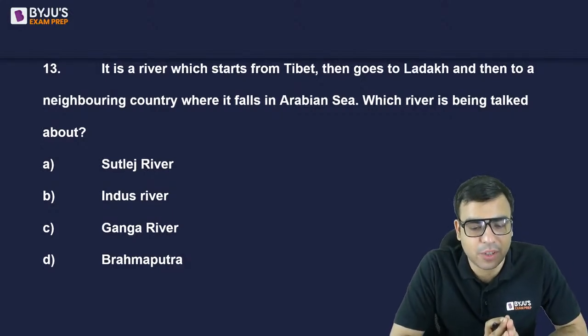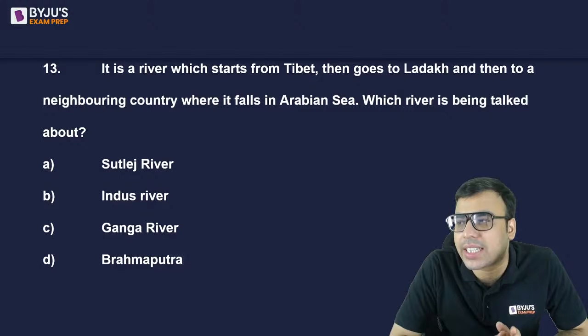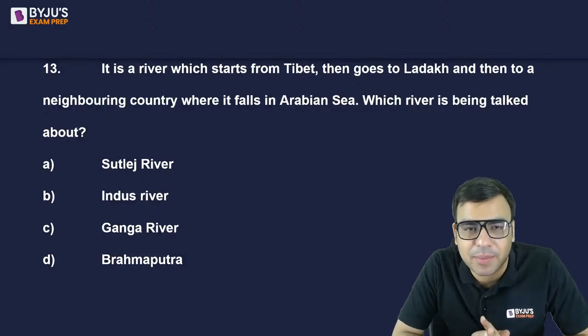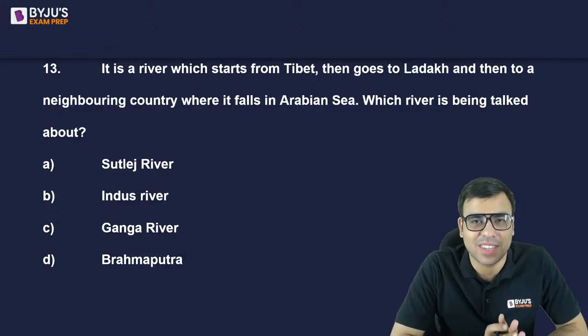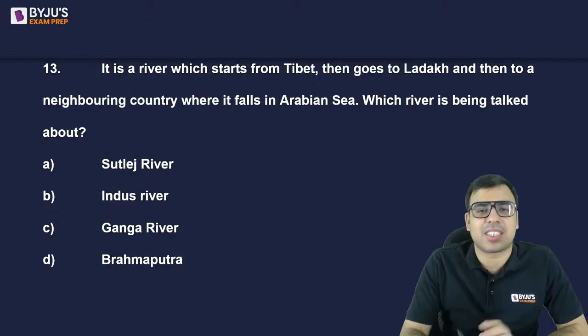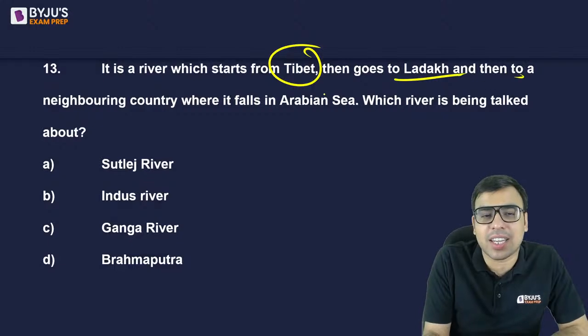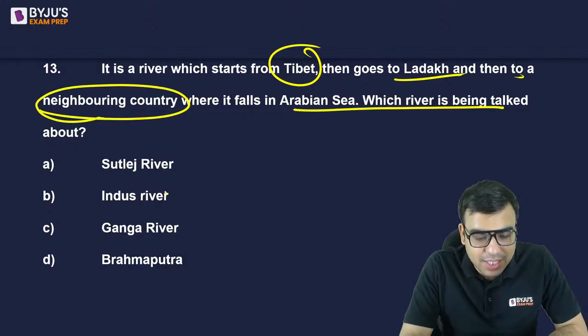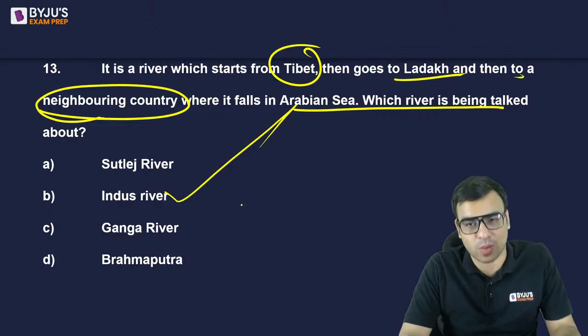I'm waiting for the answers because I think if you have watched my class from the beginning, then you can answer it, because I had discussed it also indirectly. Starts from Tibet, goes to Ladakh, and then goes to one of our neighboring countries and falls in the Arabian Sea. Yes, the right answer is Indus River. So B is the right answer to this question.